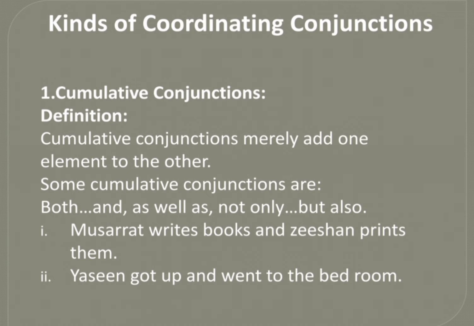Let's see its examples. In the first sentence, Musarrat writes books and Zishan prints them. Here, and is a cumulative conjunction which connects both of the parts of the sentence. In the next sentence, Yasin got up and went to the bedroom. Here, and is a conjunction which connects two parts of the sentence. Yasin got up and then went to the bedroom. So these are the examples of cumulative conjunctions.